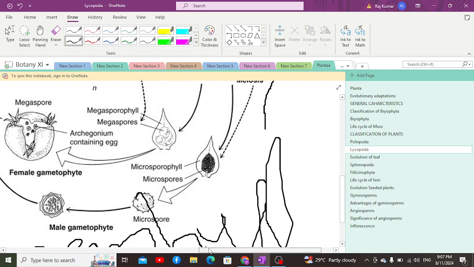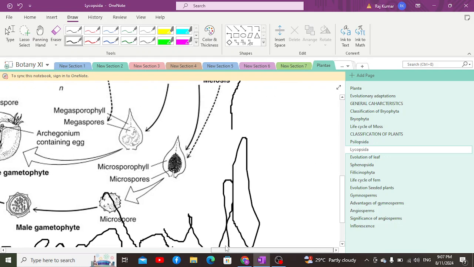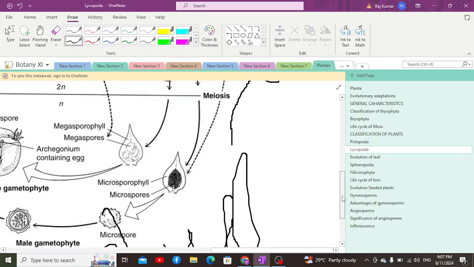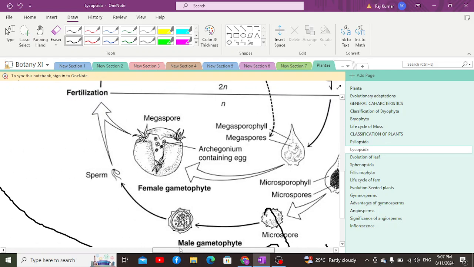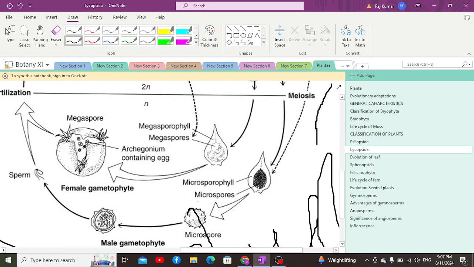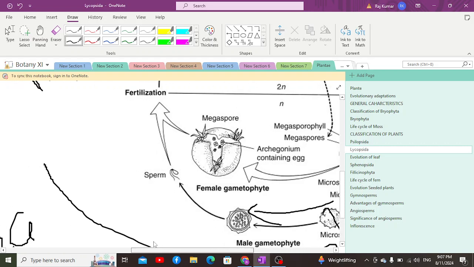So this is how both conditions occur. There will be separate kinds of spores, due to which we call this heterosporous or heterosporic. Microspores and megaspores are different. The microspore will independently develop into a male gametophyte, producing sperms, and the megaspore will develop into a female gametophyte, producing archegonia.